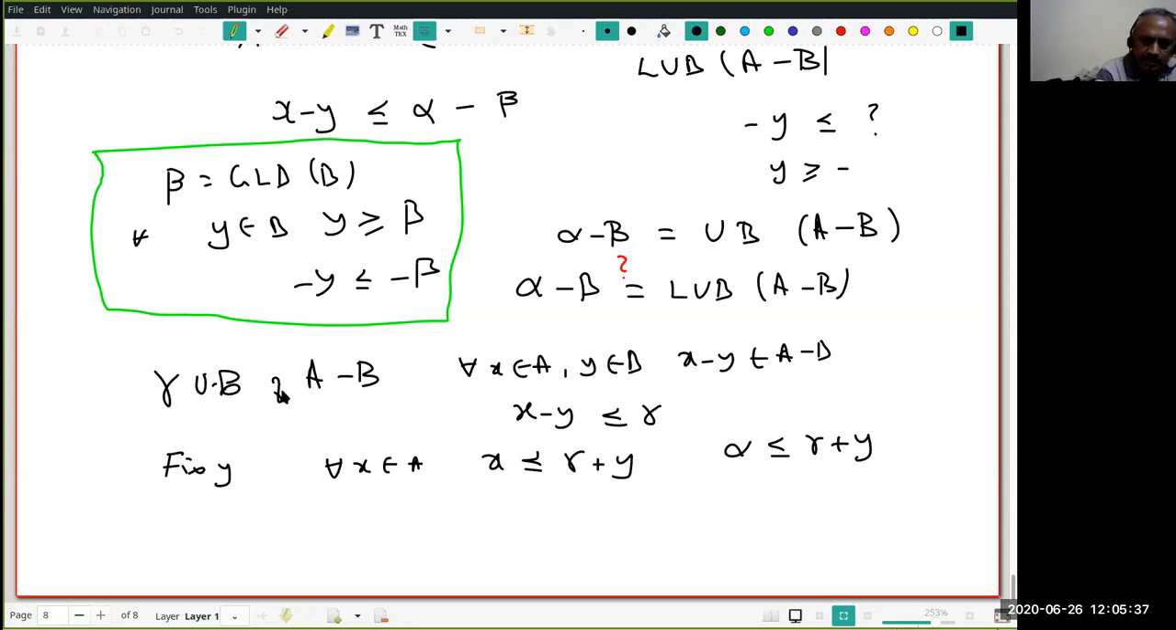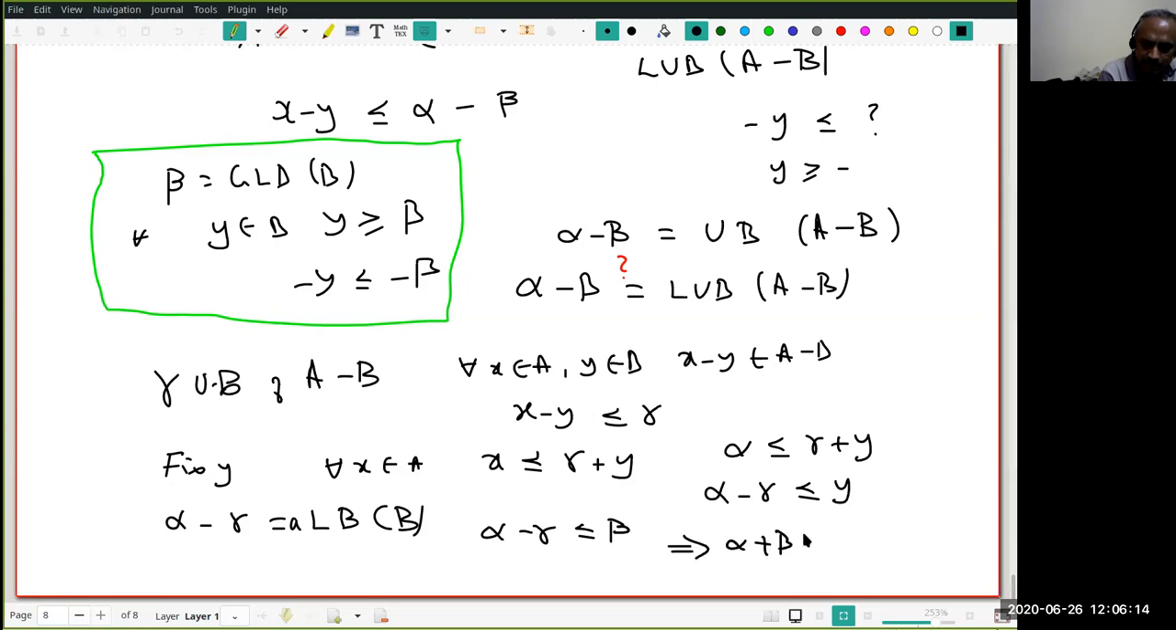Next, I fixed a y, then for that y I showed alpha is less than or equal to gamma plus y, or alpha minus gamma is less than or equal to y. You understand this? If I fixed a y, I showed alpha minus gamma is less than or equal to y. That means alpha minus gamma is a lower bound of B, right? But what is beta? Beta is the greatest lower bound. Therefore, what's the relation between alpha minus gamma and beta? This should be less than or equal to beta. But then this implies alpha plus beta is less than or equal to gamma.